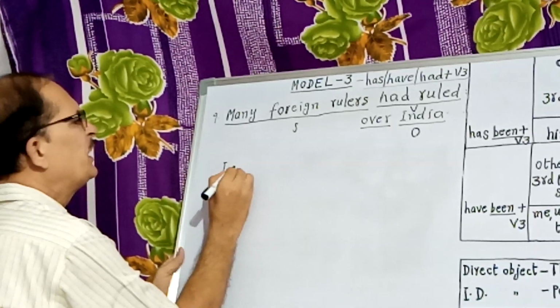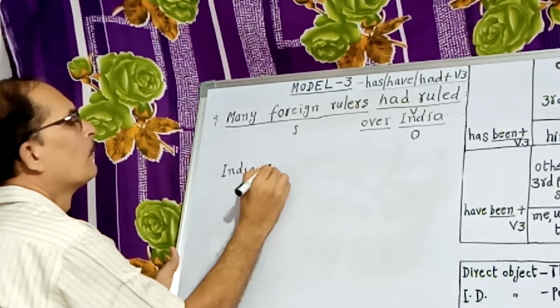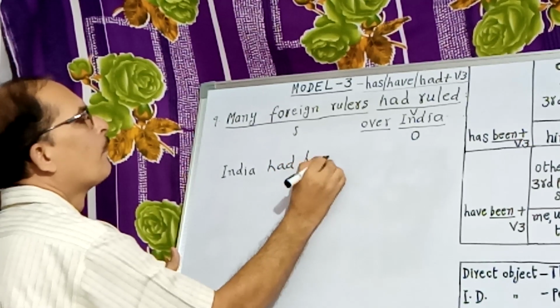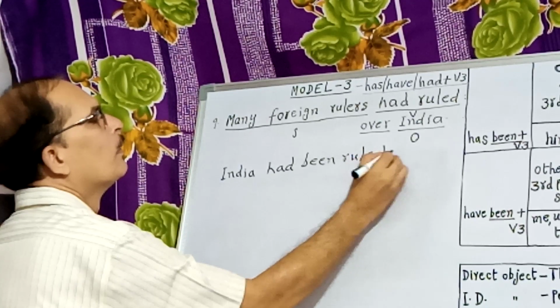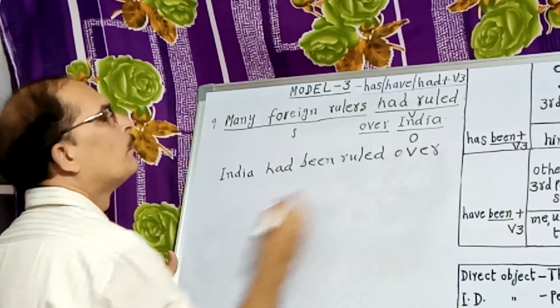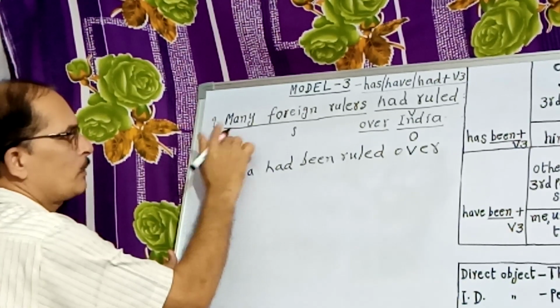So India had been ruled over by, what is the subject plus doer here?